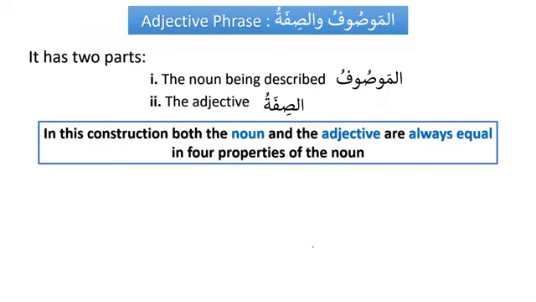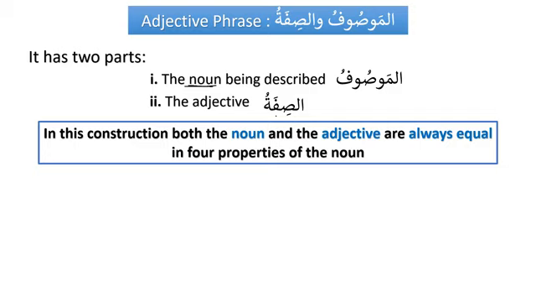Okay, what is the adjective phrase? It has 2 parts, and we know that all the phrases basically consist of 2 parts, or we can say 2 different nouns. When we put these 2 nouns together, we define the characteristics, like how to put them together and how to get the different meaning. So here, the first one, the noun that is being described, is called al-mawsuf. Then we have the adjective, which is called as-sifatu. So we have mawsuf wa sifa.